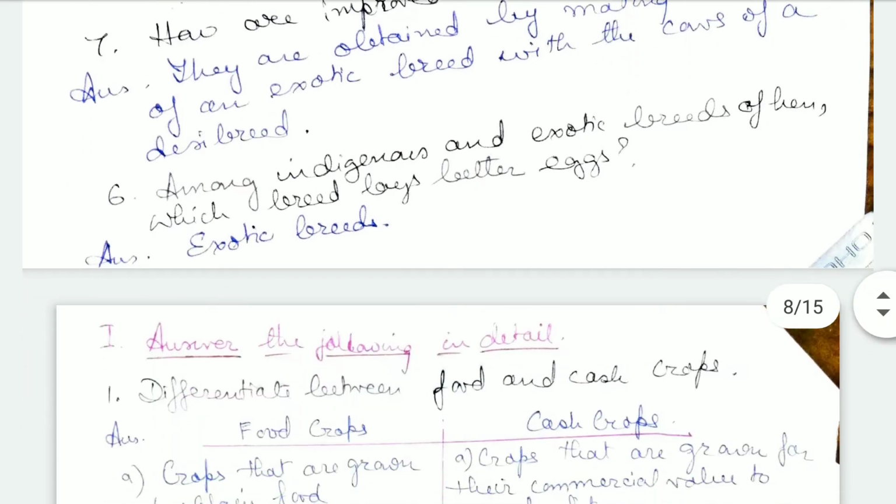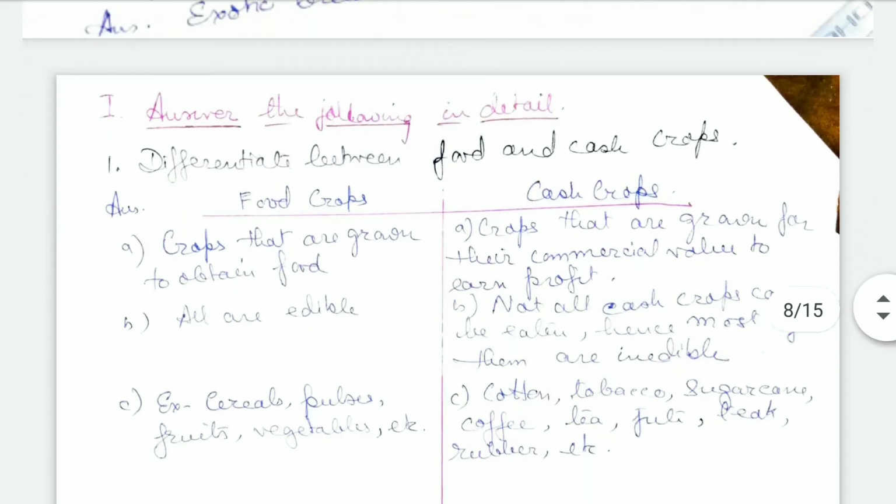Now, among indigenous and exotic breeds of hen, which breed lays better eggs? The exotic breed lays better eggs. Now, next we come to the question answers, which are answer the following in detail. So, first one is differentiate between food and cash crops. See, food crops are the crops which are grown to obtain food, whereas crops which are grown for their commercial value to earn profits are known as cash crops.